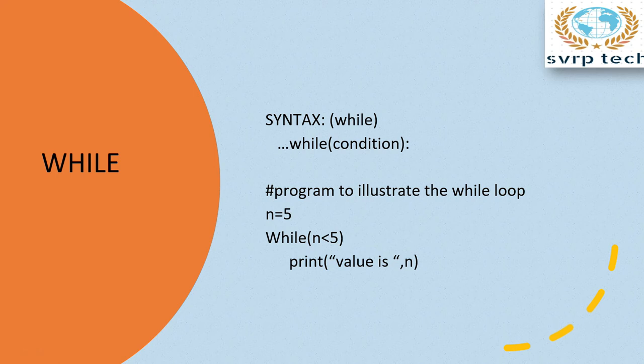If the statement is false, then it is not going to evaluate the while loop body. Whatever statements are below this while loop and out of its indentation block are going to be evaluated. In this way, the while loop is going to be executed.